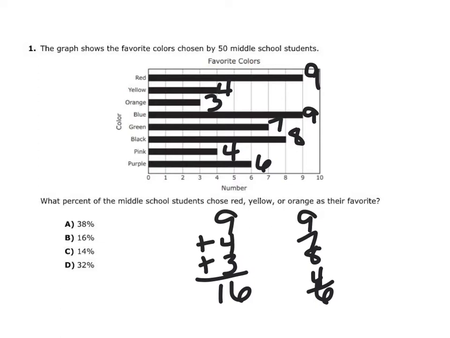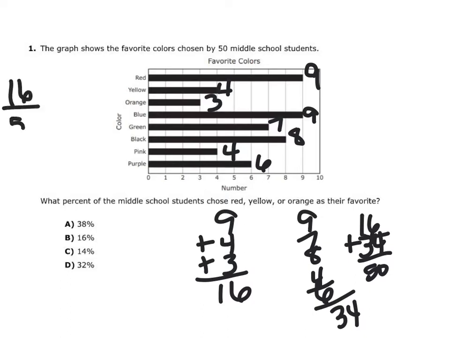4 and 6, so that's 10, 25, 34. So 16 plus 34, that's going to be 50. Okay, so now we're going to go ahead and set up our proportion. And we are doing the percent proportion, so all we have to do now is go ahead and write 16 over 50 is x over 100.